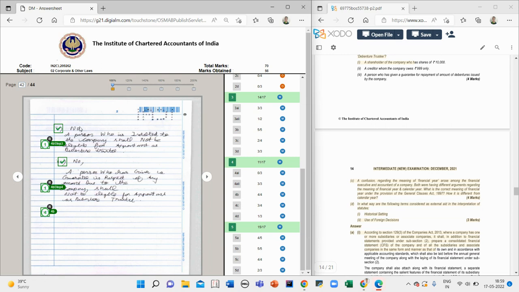If it asks whether he can be appointed as auditor, just write no, he cannot be appointed. If you have time at the end, just leave a line and then write because so and so. Since you have written the provision, the reasoning is already clear, because you only wrote the relevant part of the provision.